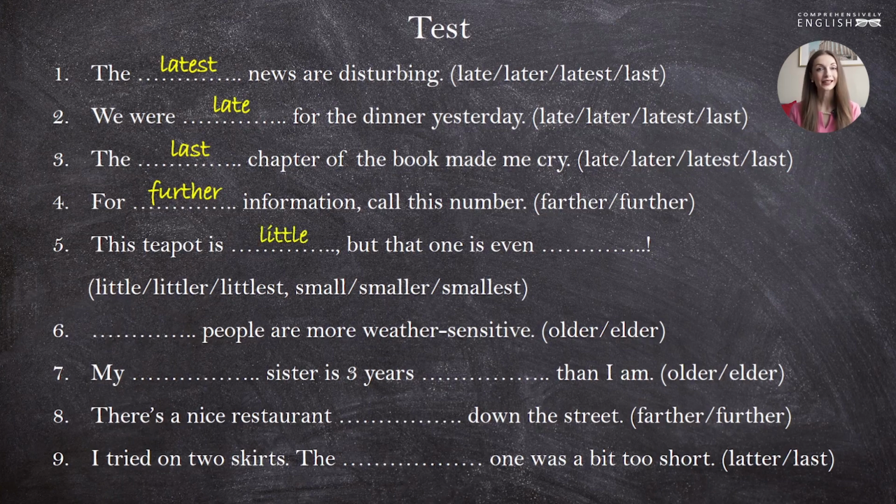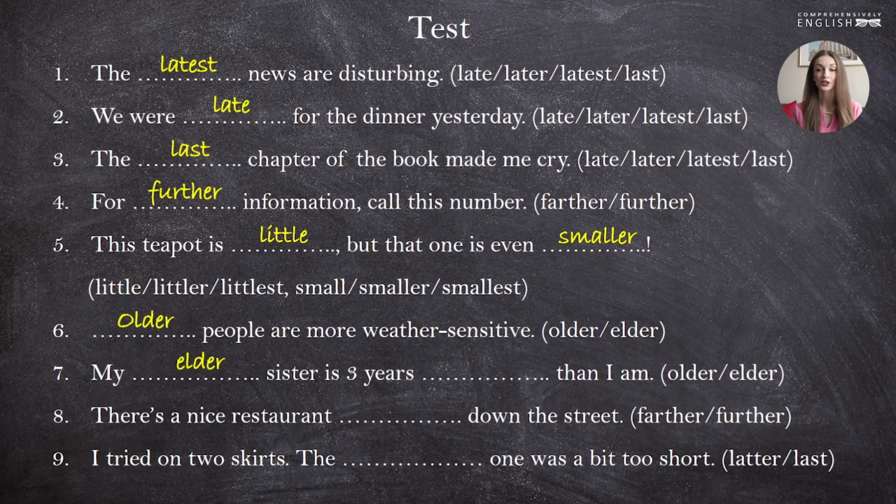This teapot is little, but that one is even smaller. Remember that when we want to compare the sizes of two little things, we use the forms smaller and the smallest. So, this teapot is little, but that one is even smaller. We don't use littler here, as we're not speaking about the age. Older people are more weather sensitive. We are not talking about hierarchy here, not talking about family members and how their ages are related to each other. We are speaking about how old the person is, how many years he or she has lived.